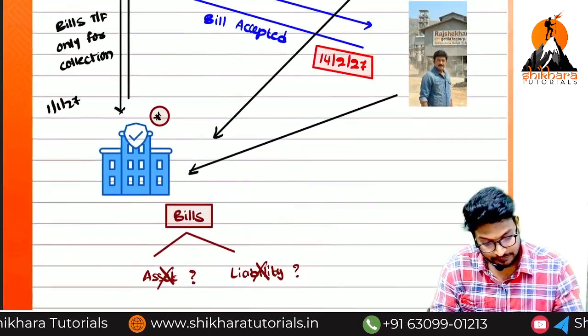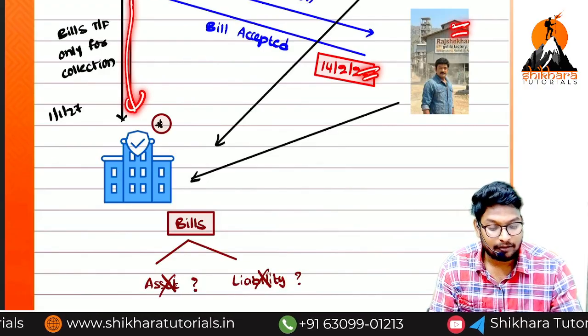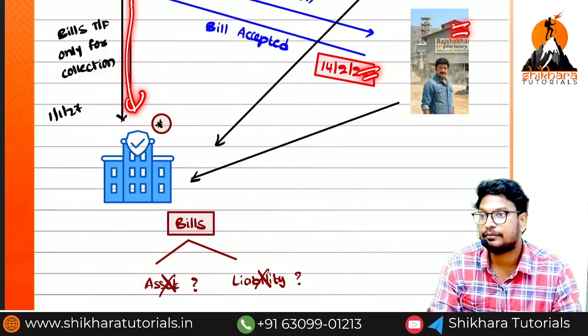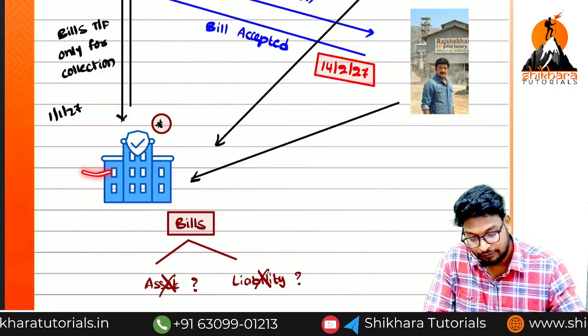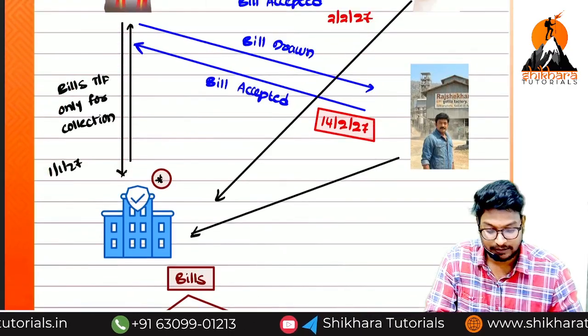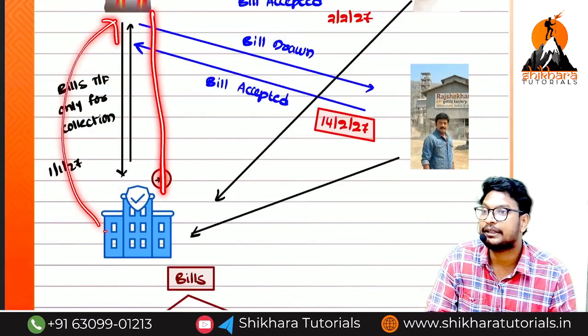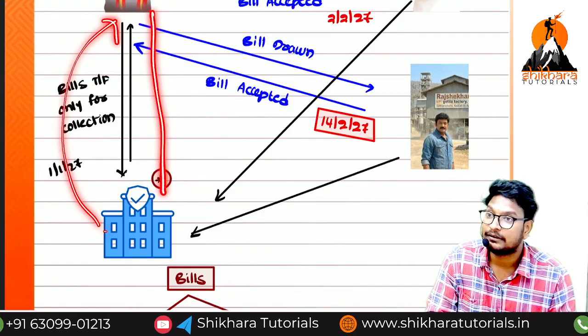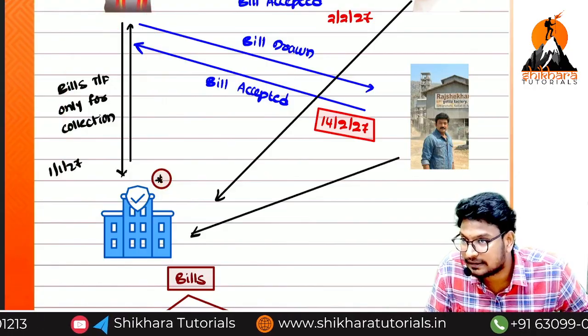So we have received the bill, but on the due date we go to the drawee and ask him to please make the payment. But he is not able to make the payment. Now what do we need to do? We have to reverse back to whom? The drawer. While receiving, which entry did we pass? Asset account debited to liability account. While reversing, liability account debited to asset account. Are you understanding my point?